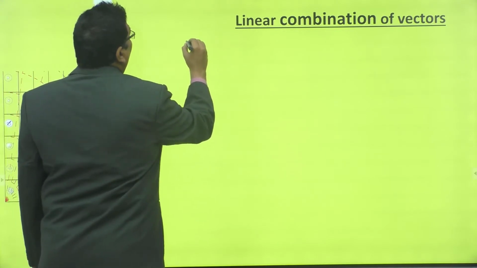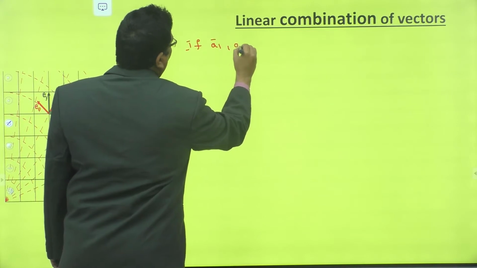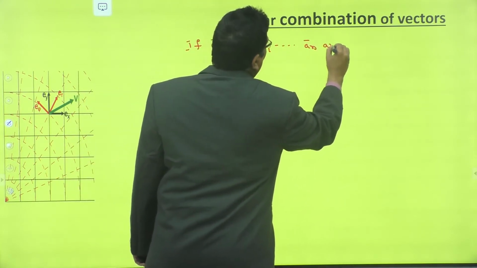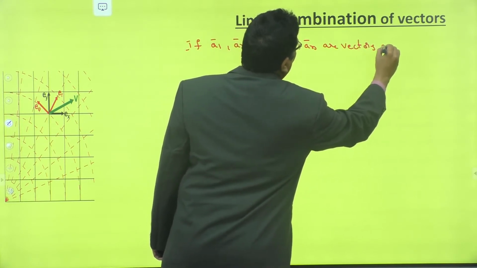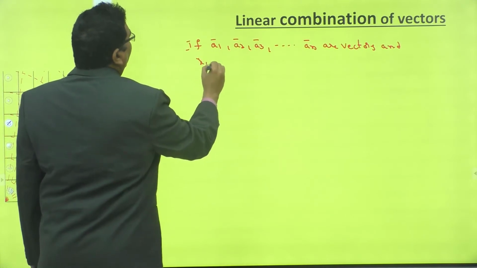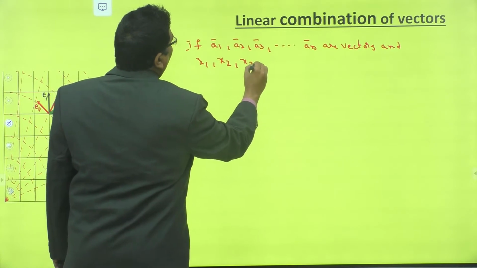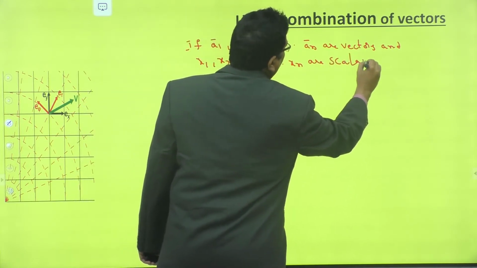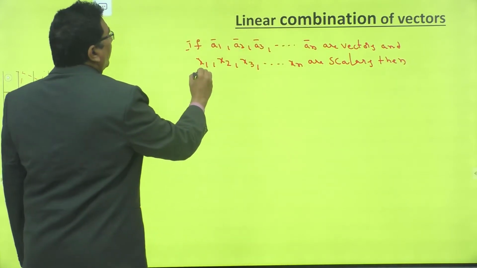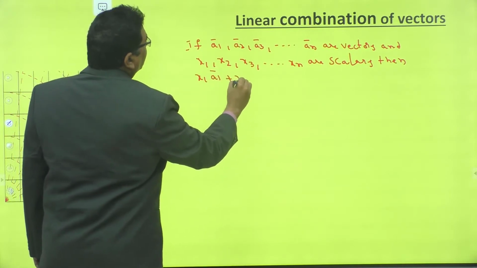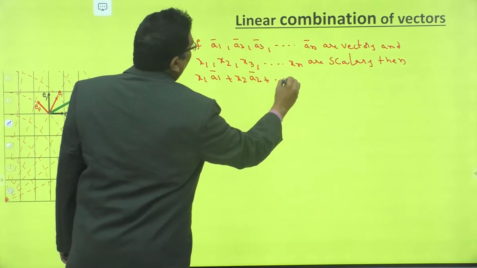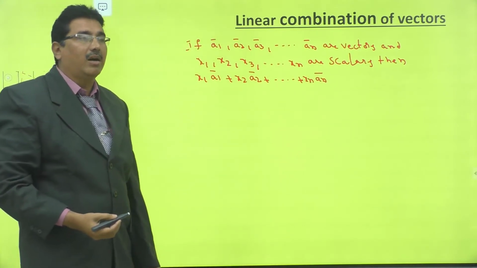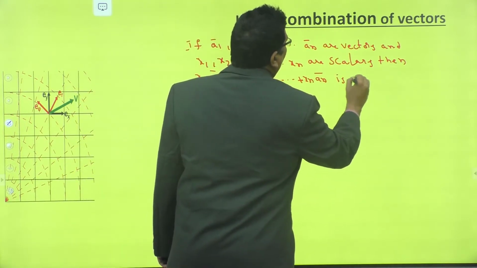If a1 bar, a2 bar, a3 bar, and so on, an bar are vectors, and x1, x2, x3, and so on, xn are scalars, then x1 a1 bar plus x2 a2 bar plus and so on, xn an bar is a linear combination of vectors.